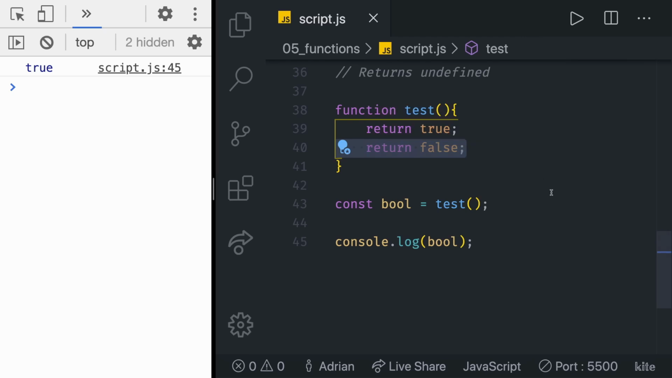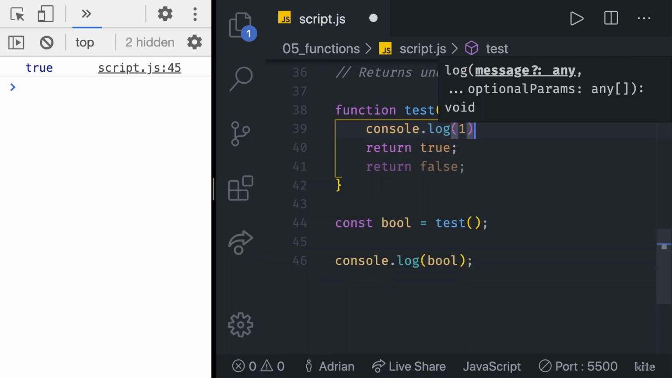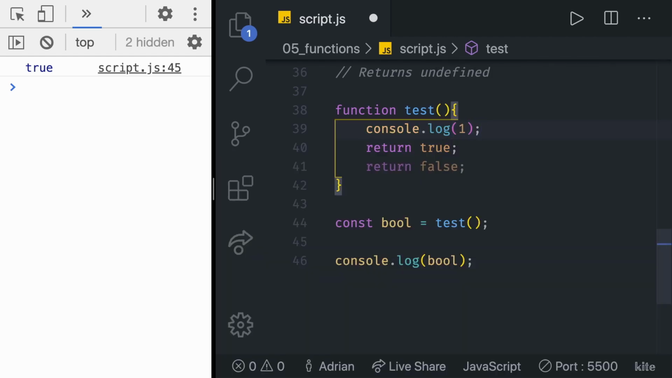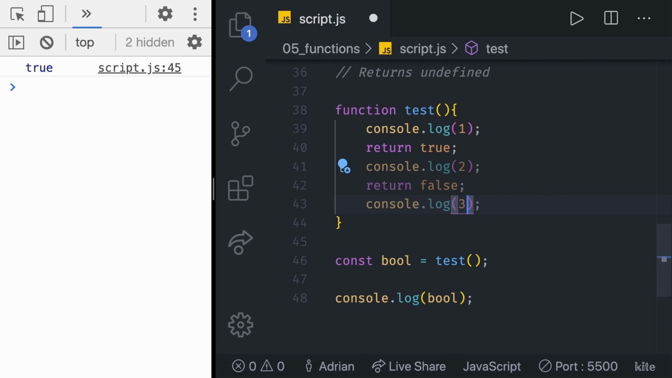We can test it by adding some console logs inside of our function. For example, on the top of our function, I'm going to create a console log that is going to just have the value of 1. Below, I'm going to add the console log with the value of 2, and then even more below, I'm going to add the console log with the value of 3. What do you think? Which console logs are the ones that we're going to see in the console?